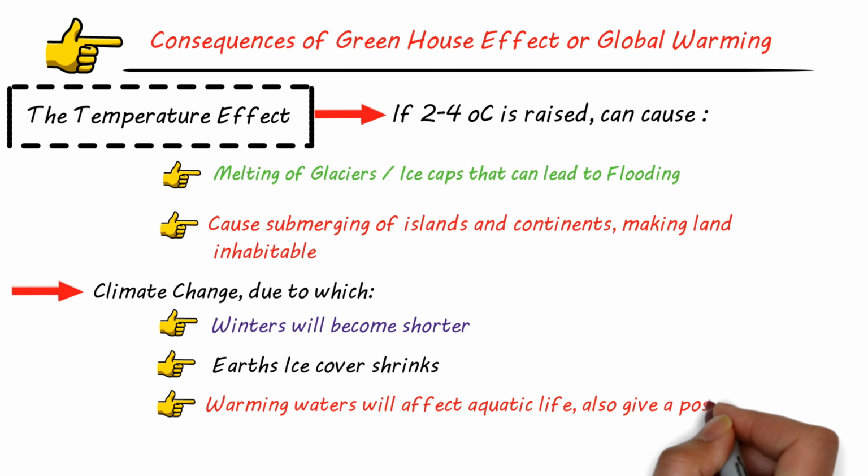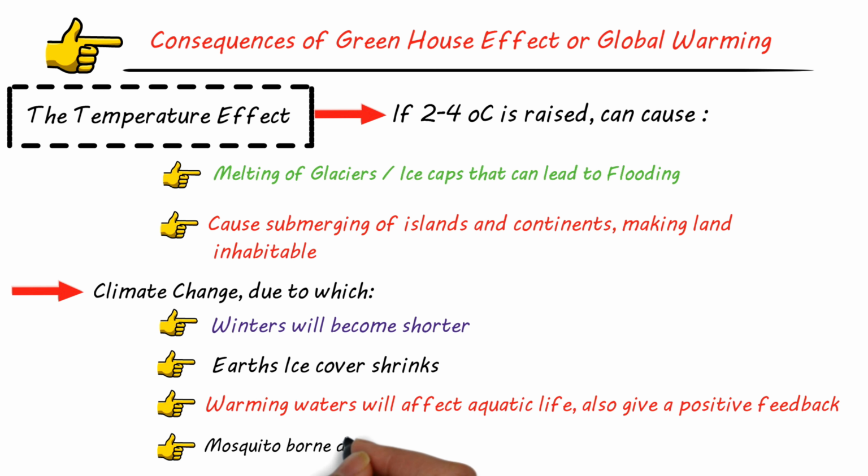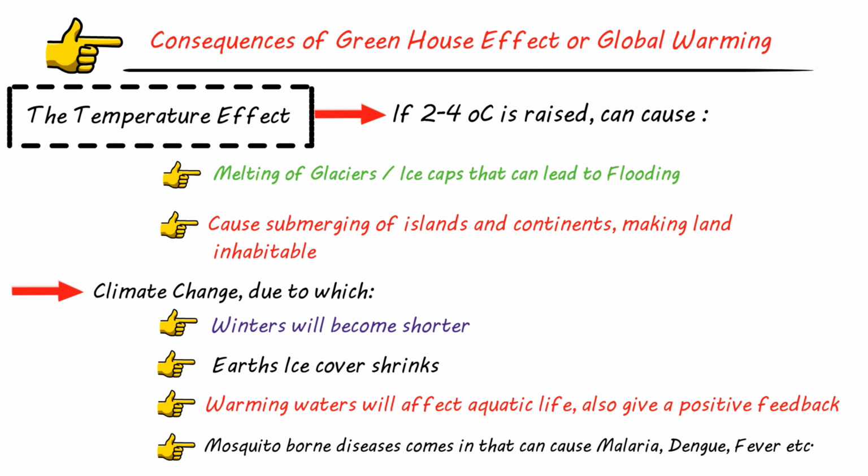Not only this, it also gives a positive feedback, in the sense that as the temperature rises, waters become warmer and there occurs more evaporation, due to which there is more concentration of water vapors in the atmosphere that can lead to enhanced greenhouse effect, or we can say global warming. That's called positive feedback. And then mosquito-borne diseases come in that can cause malaria, dengue fever, etc.